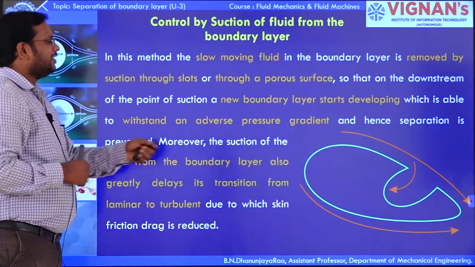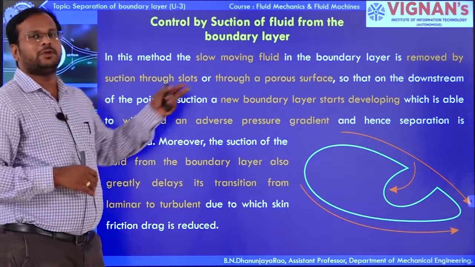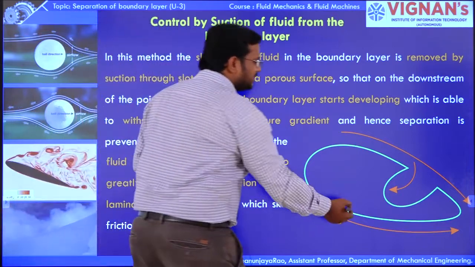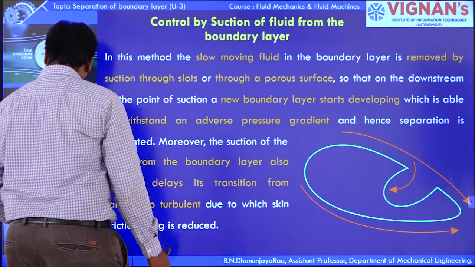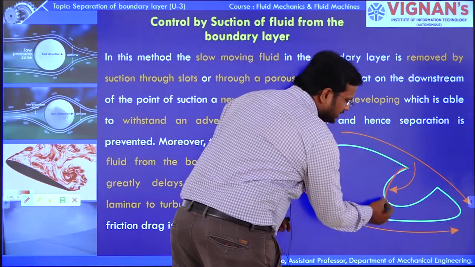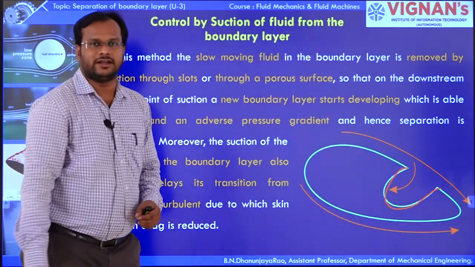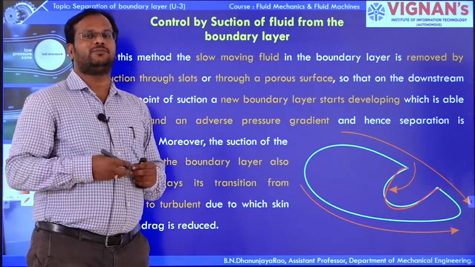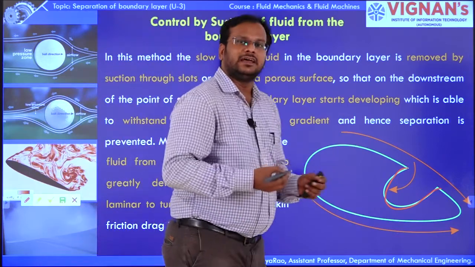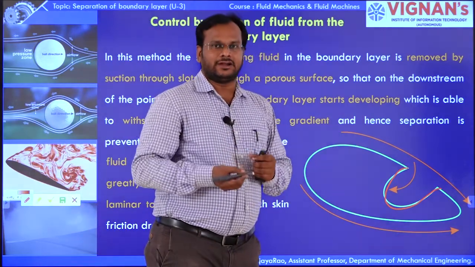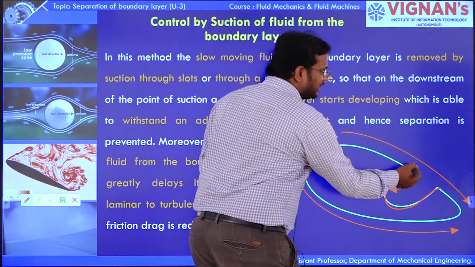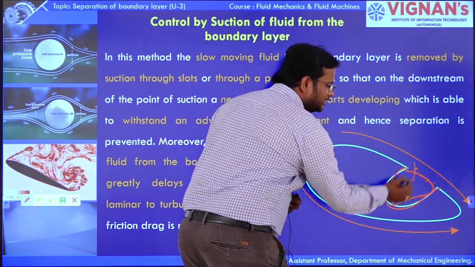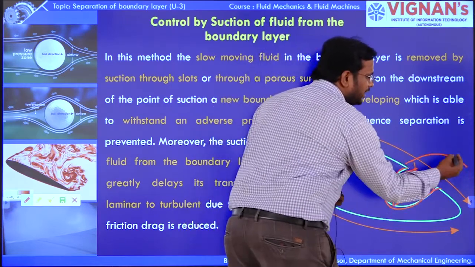So here is another method, control by suction of fluid from the boundary layer. Here there is a separate portion provided. We are controlling or preventing the formation of separation of boundary layer by sucking the fluid particles which are retarded. Here the retarded particles are there, and we are sucking the retarded particles into this region.